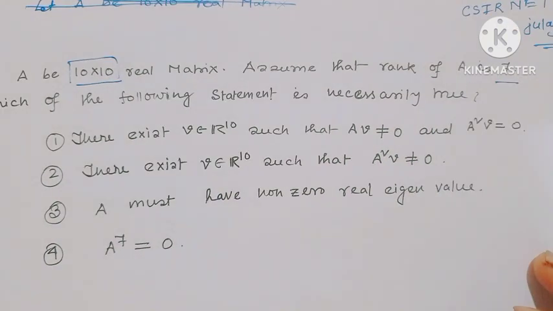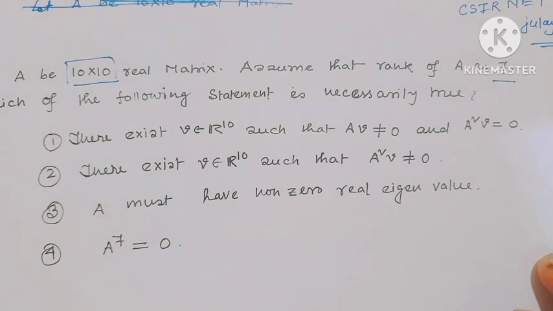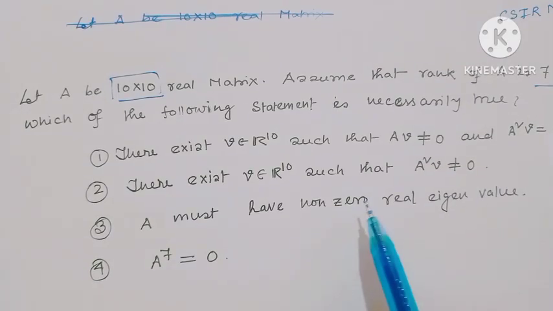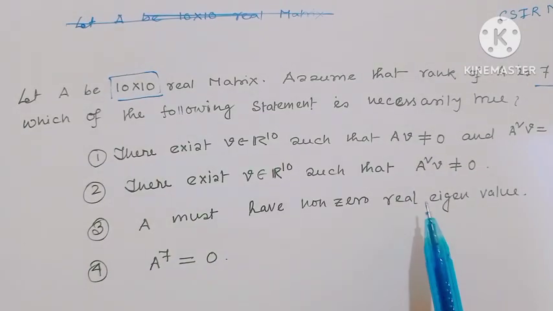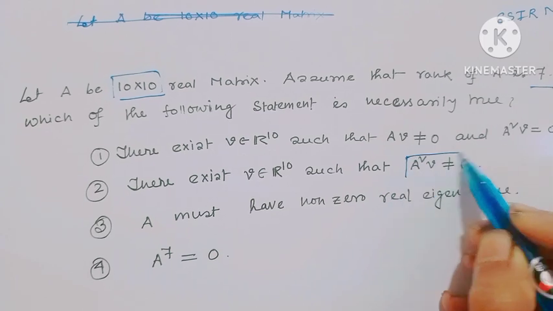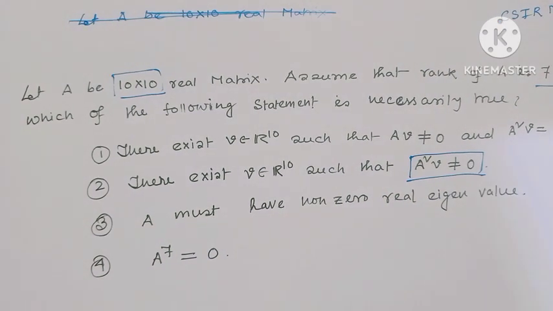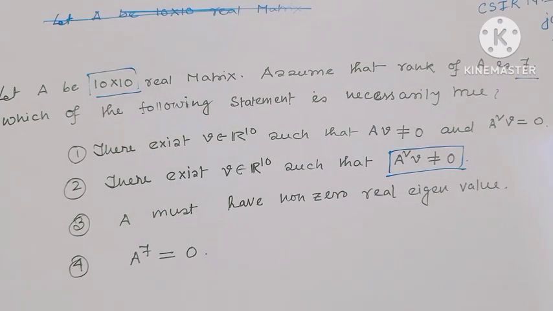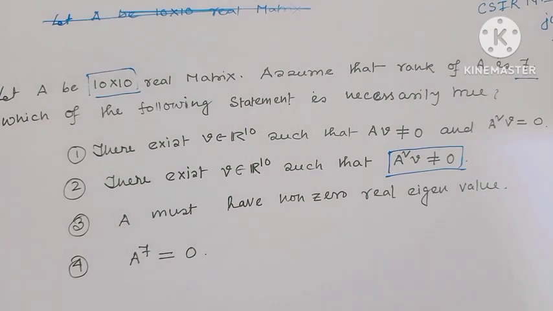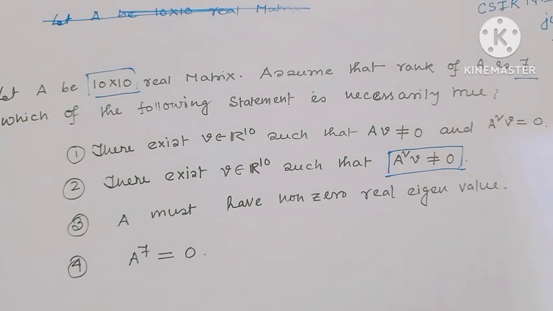Option 1, there exists V belongs to R^10 such that AV not equal to 0 but A square V equal to 0. Second option, there exists V belongs to R^10 such that A square V not equal to 0. Option 3, A must have a non-zero real eigenvalue, and option 4, A to the power 7 equal to 0. Which of the following are true?